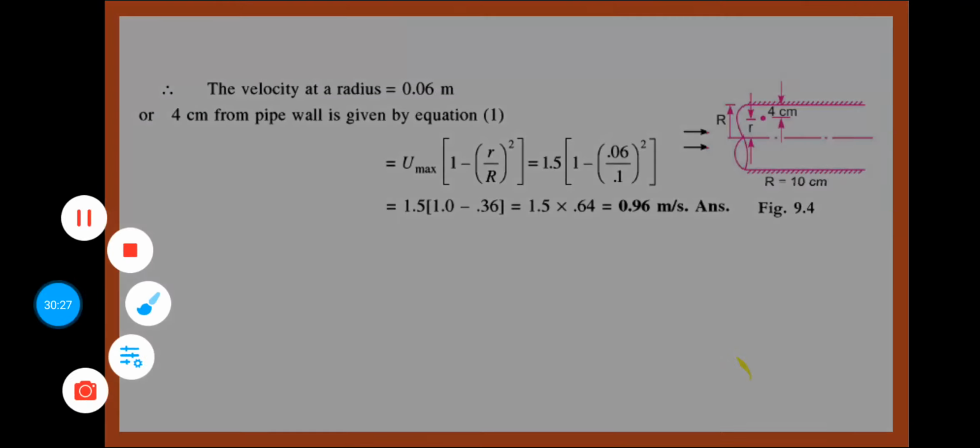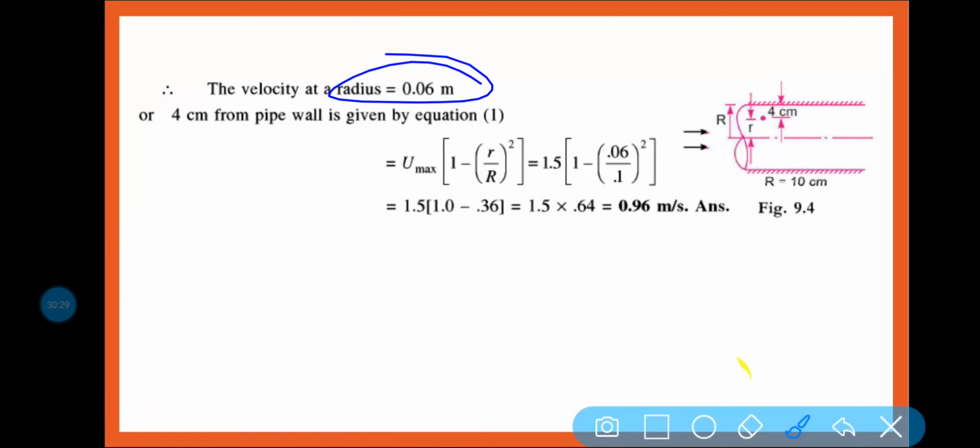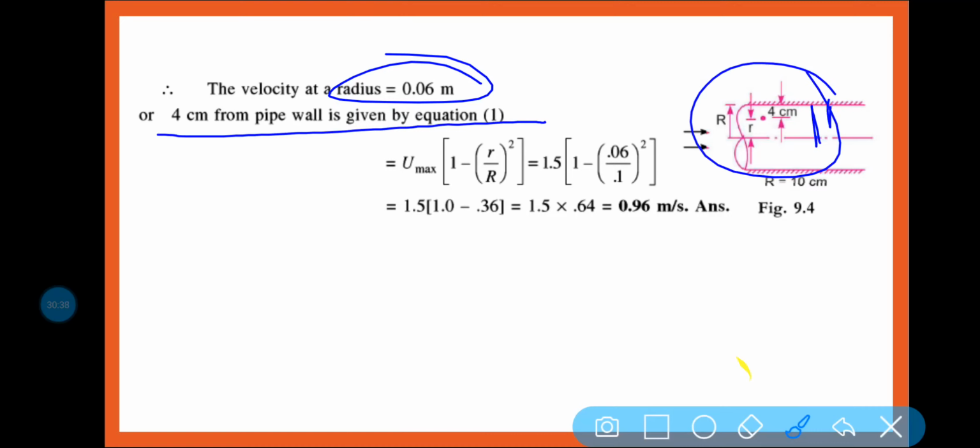So the velocity at radius 0.06 meter, or 4 centimeter from the pipe wall, is given as, you can see here, this is capital R and this is your small r.